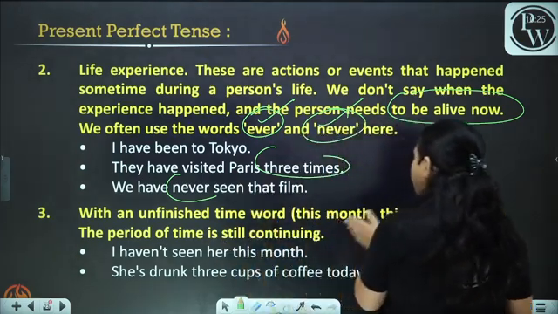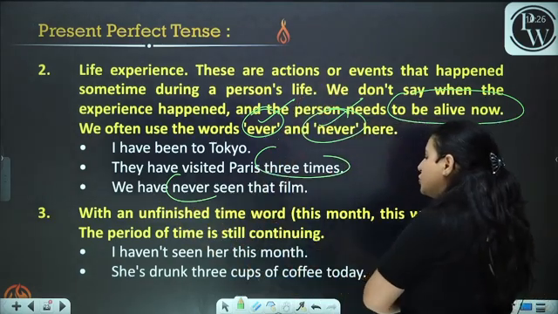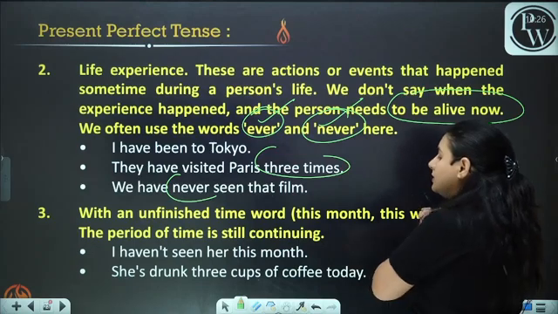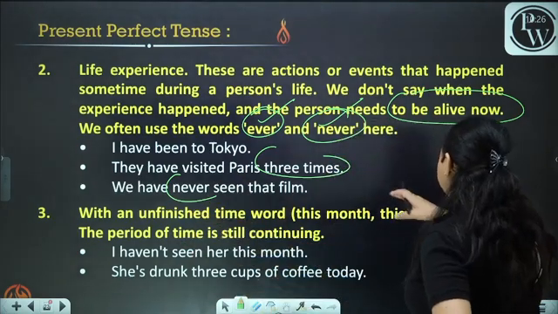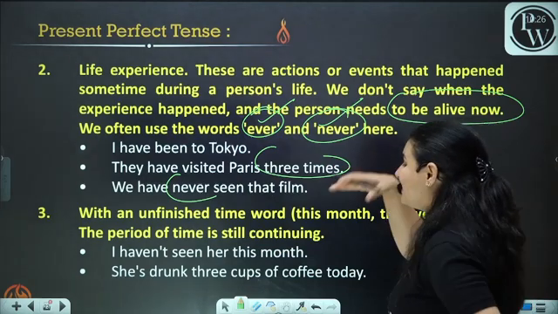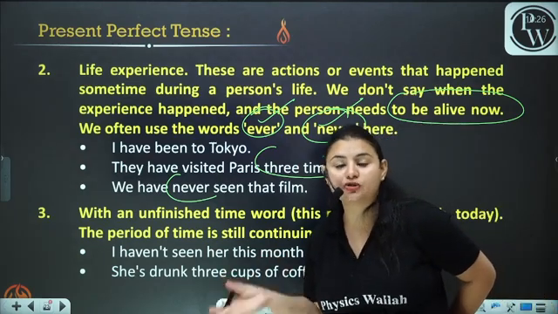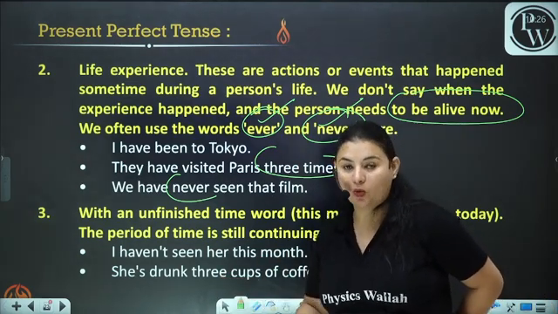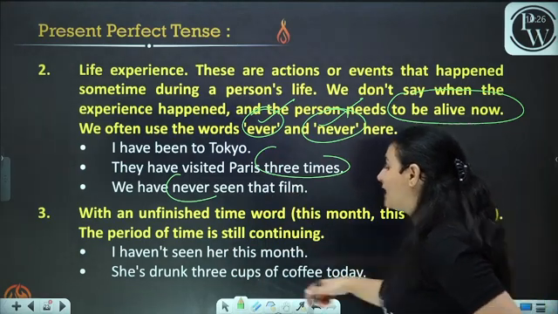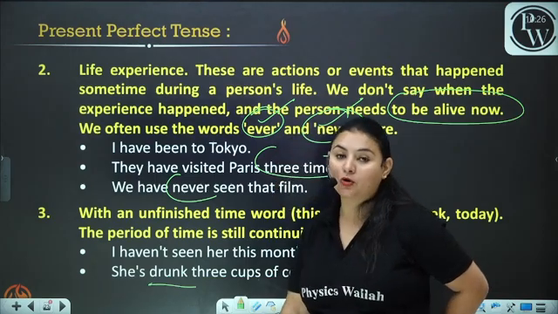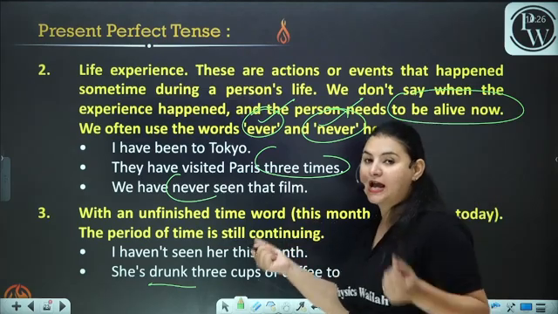We also use the present perfect with an unfinished time word: this month, this week, today. The period of time is still continuing. I haven't seen her this month. She hasn't seen her till now. She has drunk 3 cups of coffee today. So this is an unfinished time word.